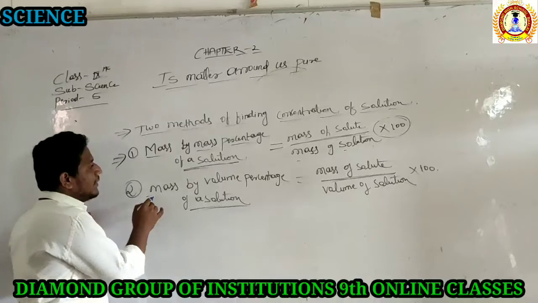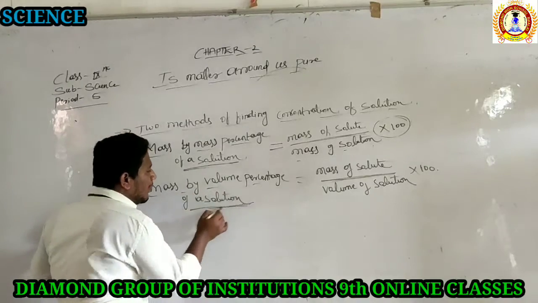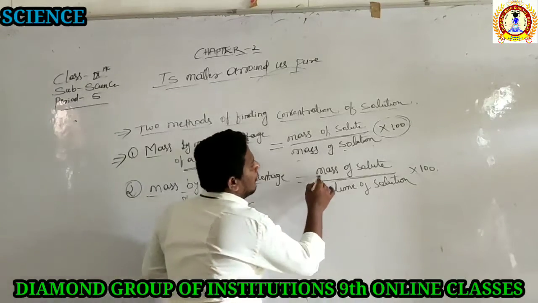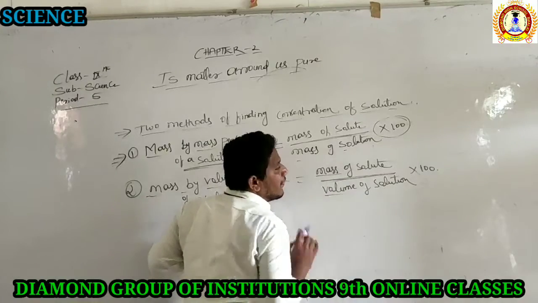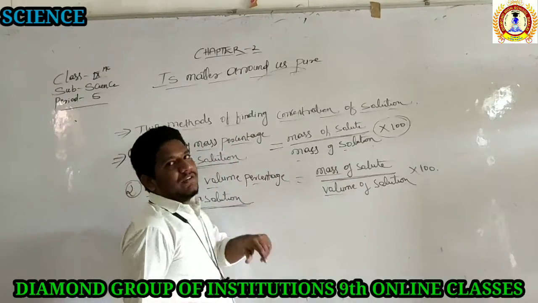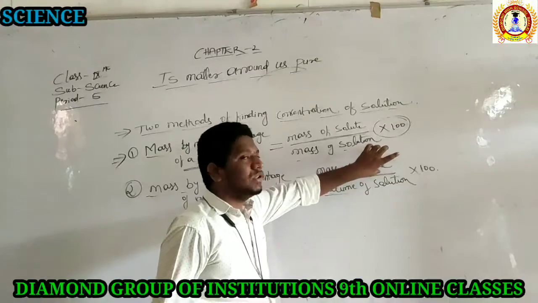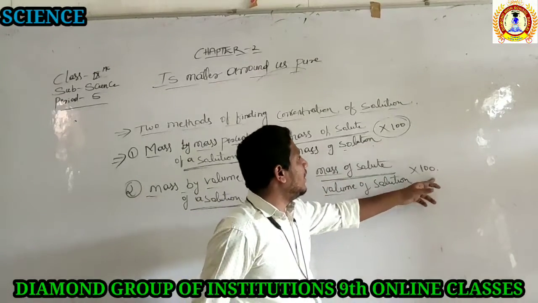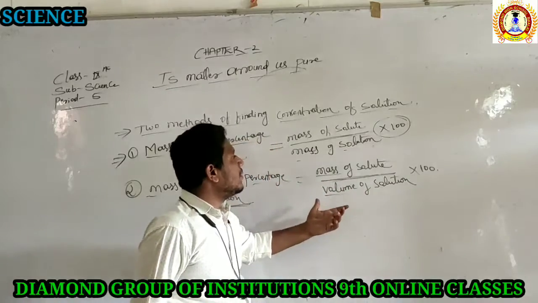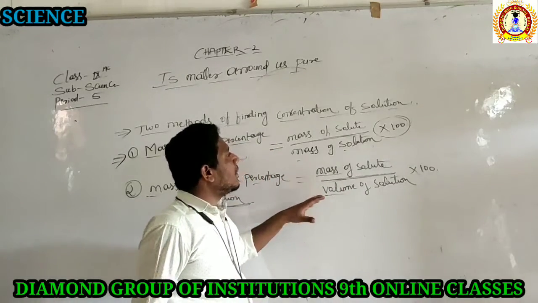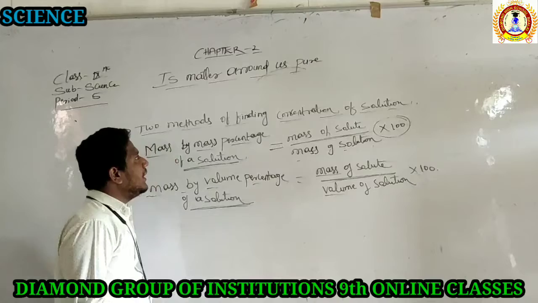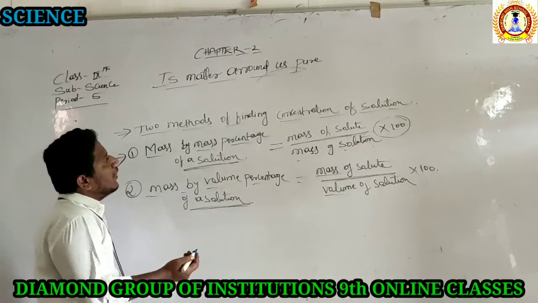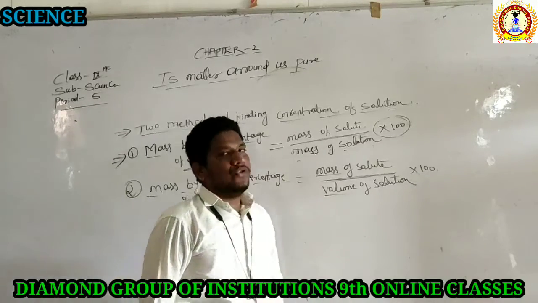The second is the mass by volume percentage of the solution. So what do you have to take here? The mass of the solute, and the volume of the solution, multiplied by 100. So in both cases we can find the concentration of a solution. We can find it very easily by these two methods.